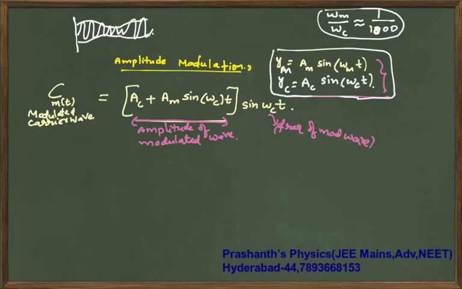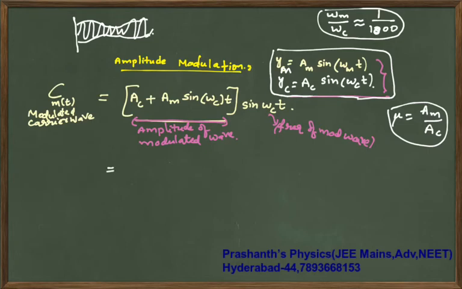Now in this, as I have discussed, your modulation index mu will be amplitude of message signal by amplitude of carrier wave. You can rearrange the terms if required. AM you can substitute as mu times AC.